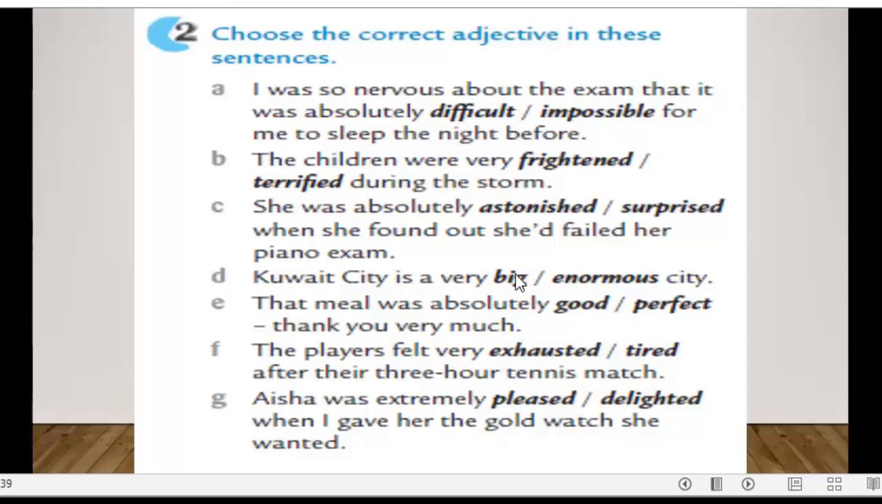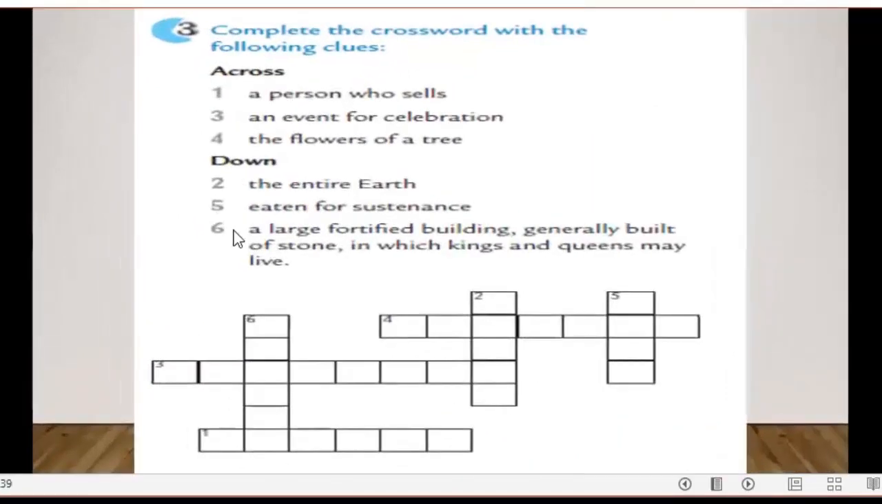So she was pleased. Now, exercise number 3, complete the crossword with the following clues. We have here crossword, across and down. Number 1, a person who sells. Do you remember the word? Number 3, an event for celebration. Number 4, the flowers of a tree. Down. Number 2, the entire earth. What do we call the entire earth? Number 5, eaten for sustenance. Number 6, it's a large fortified building generally built of stone in which kings and queens may live.